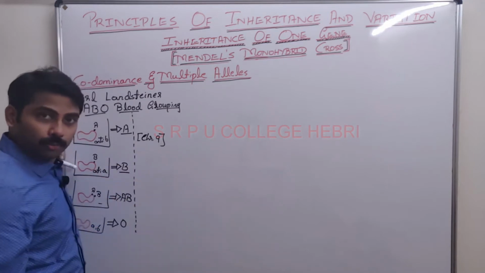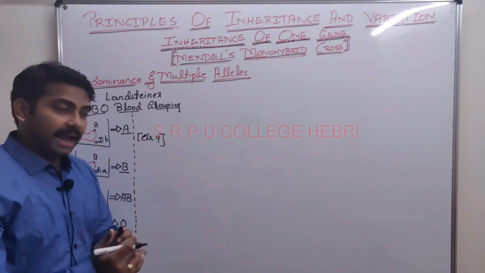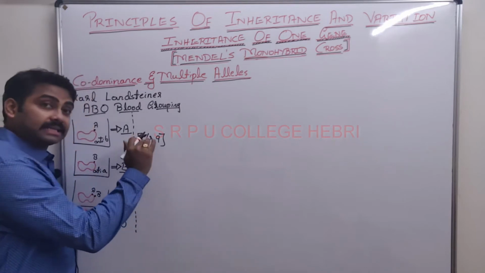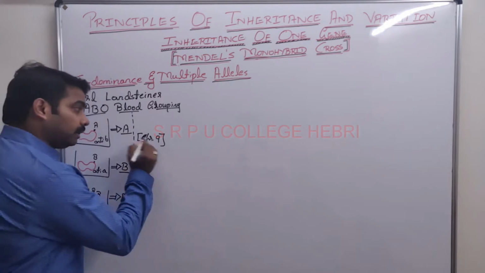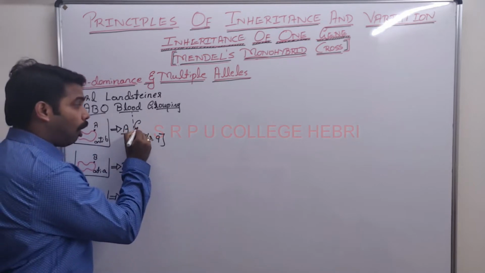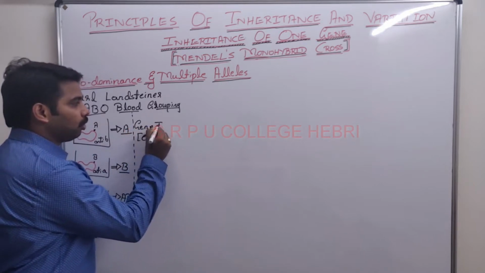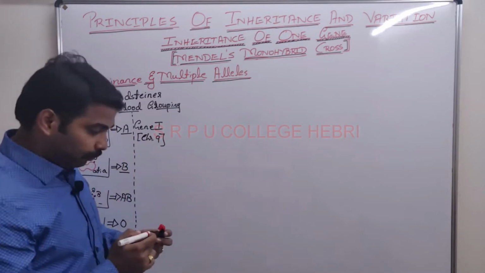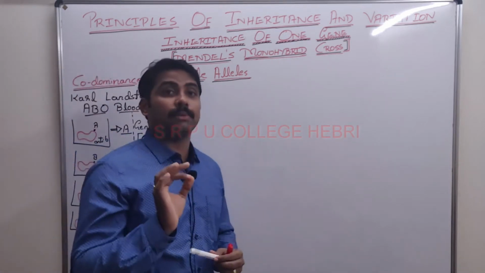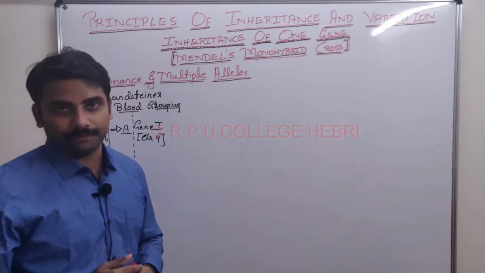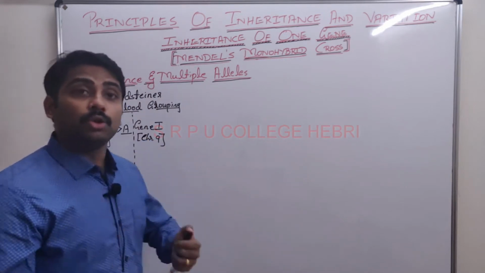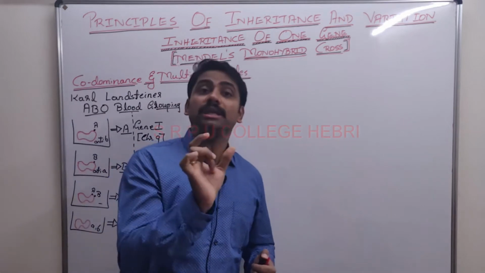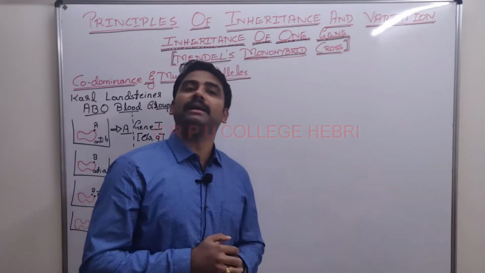23 pairs of chromosomes are there, right? In that, the 9th pair of chromosome, all of us have a gene called gene I. All of us have this gene. What is the name of the gene? Gene I, okay? According to Mendel, we know that a gene will be available in how many alternate forms?